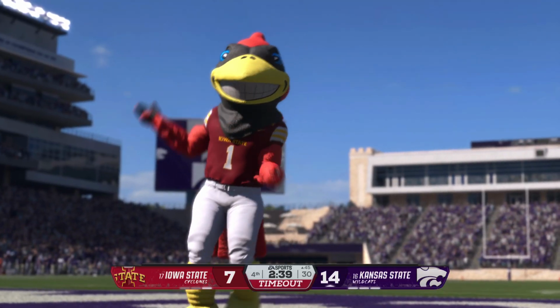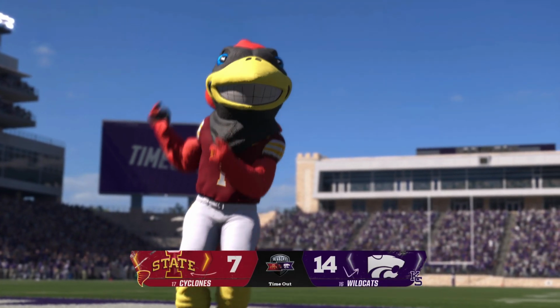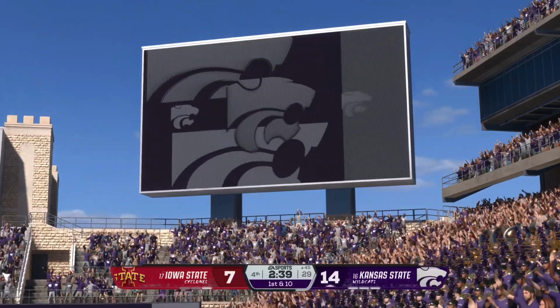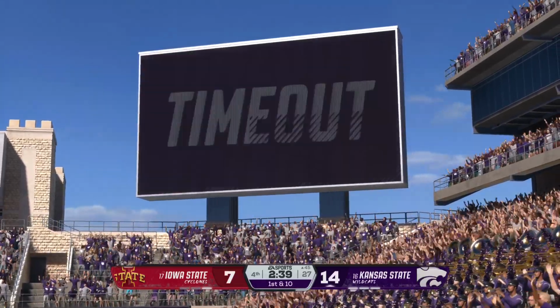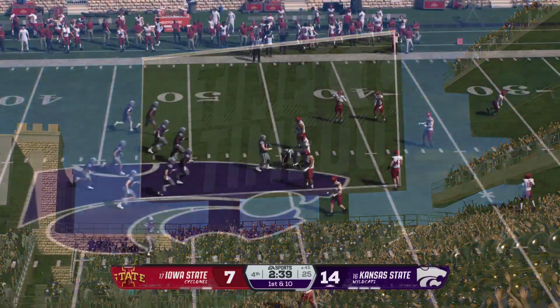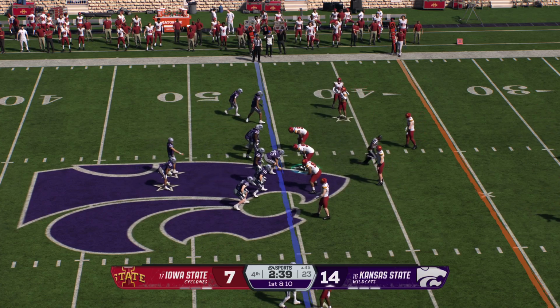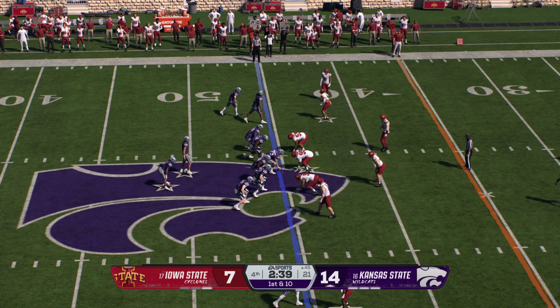He'll get the first down yards before they finally bring him down. And now it's the defense that calls timeout here, trying to get organized and preserve as much clock as possible. This Kansas State offense is quickly moving down the field.